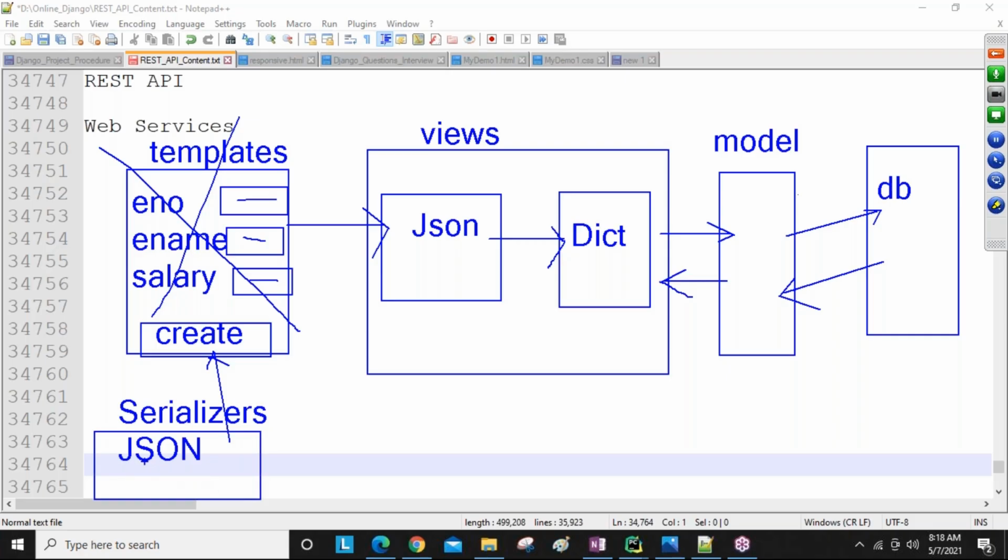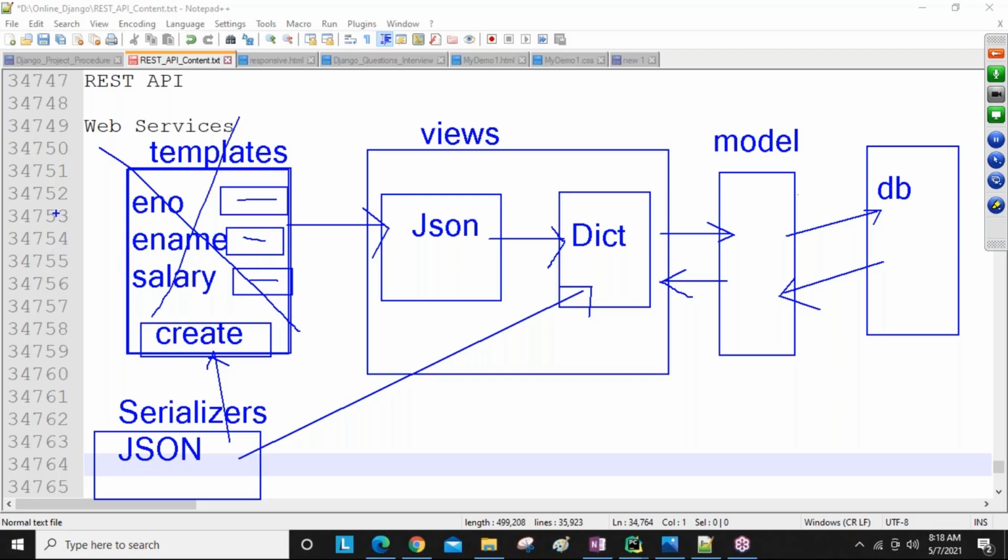I'm going to show you the JSON rules and regulations and how to create the data. This JSON object we directly convert into a dictionary inside the view, and this dictionary again communicates to the model and to the DB.